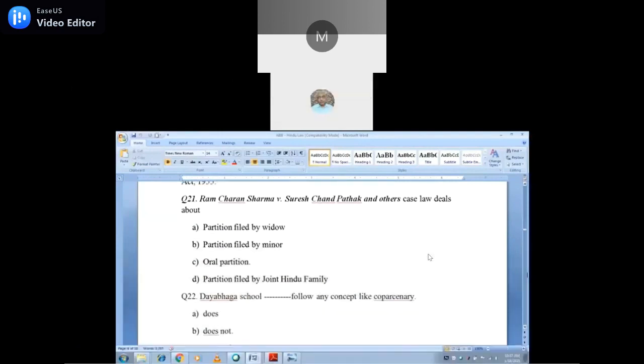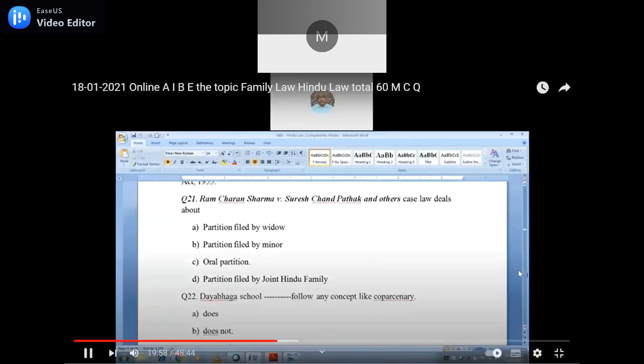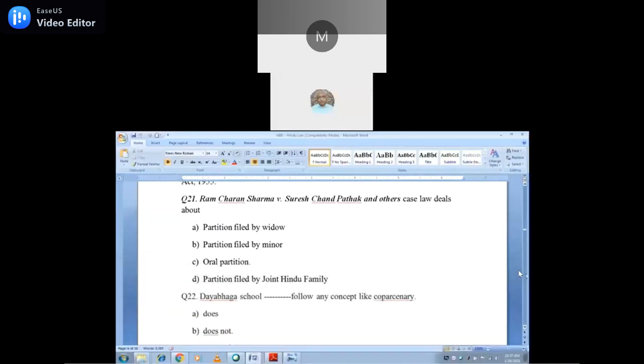Now, the Ram Charan Sharma versus Suresh Chandra Pathak and others case law deals with partition filed by the widow, partition filed by a minor, oral partition, or partition filed by a joint Hindu family. Partition filed by a minor, no. It is an oral partition. This case law is a very famous case law. It deals with the oral partition.